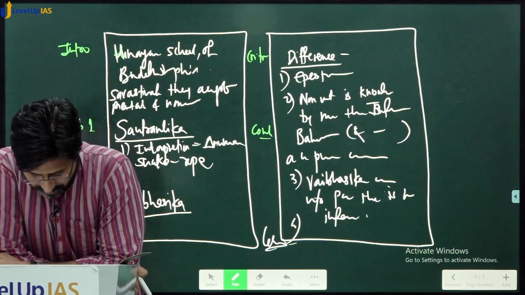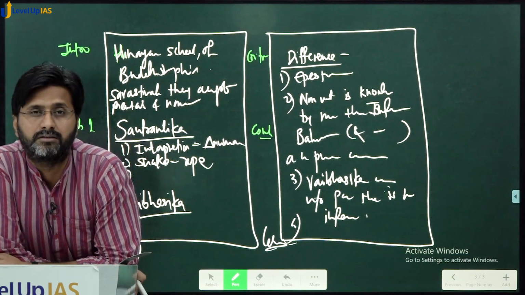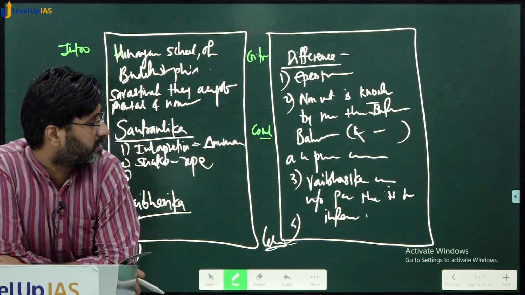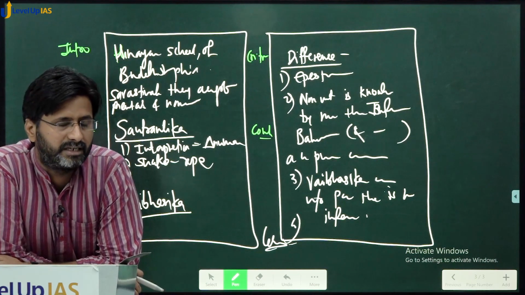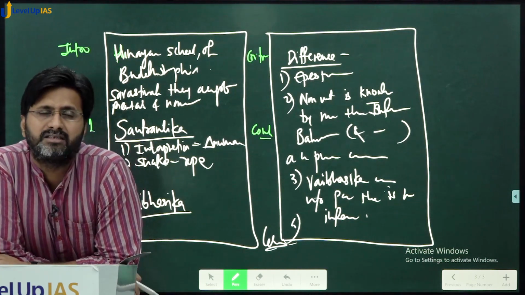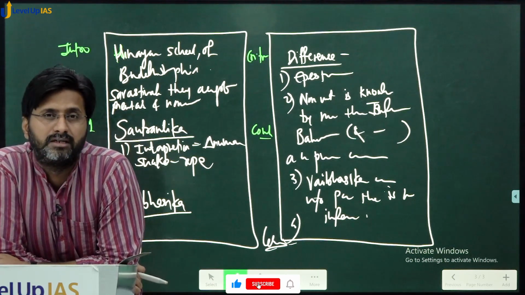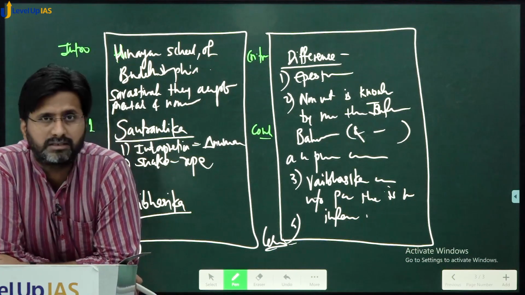So that's how they criticize the rejection that is being done by Yogacara. In conclusion, you can mention that the debate is not just between these two, the debate is also between these two and the Hinayana and Mahayana. Okay, so that's all about this question.